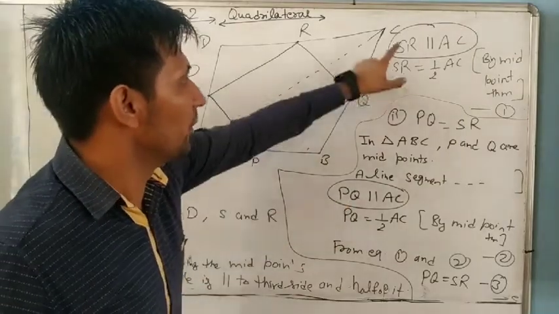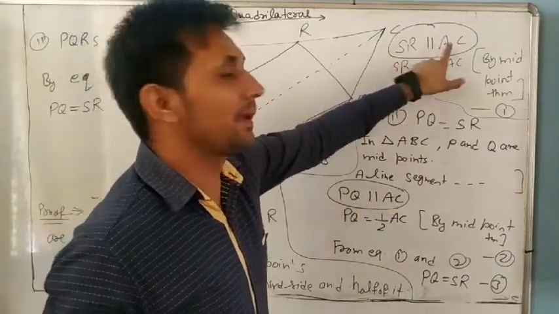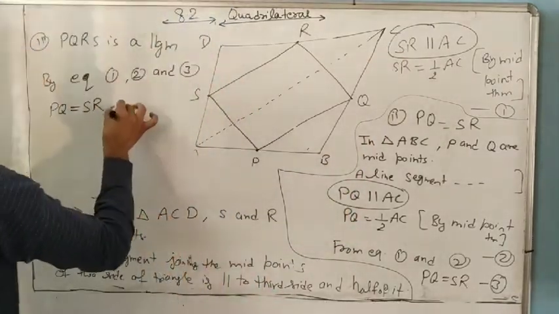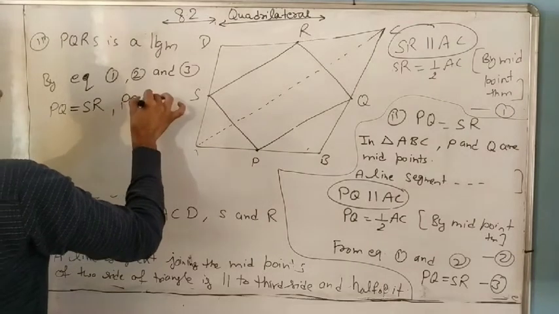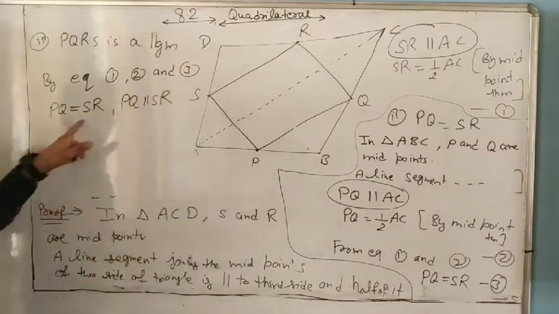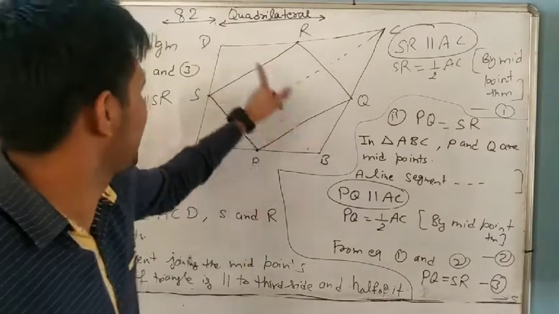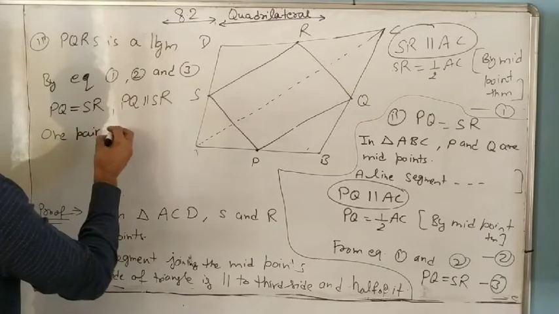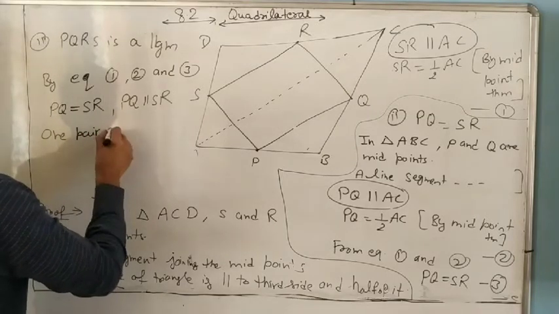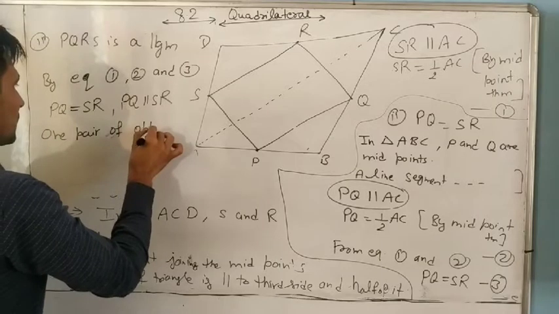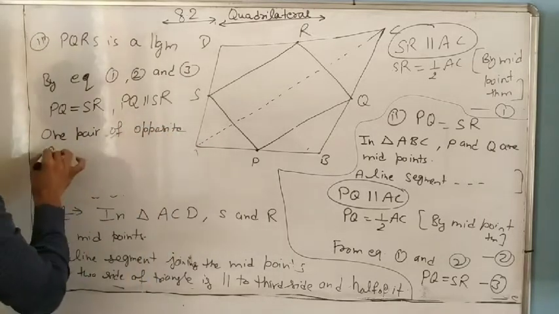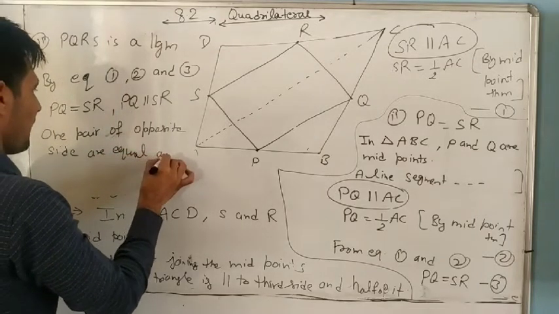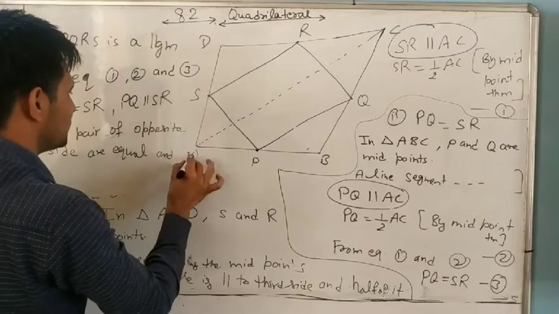It means PQ and SR are also parallel, PQ parallel to SR. And we know one pair of opposite sides is equal and parallel.